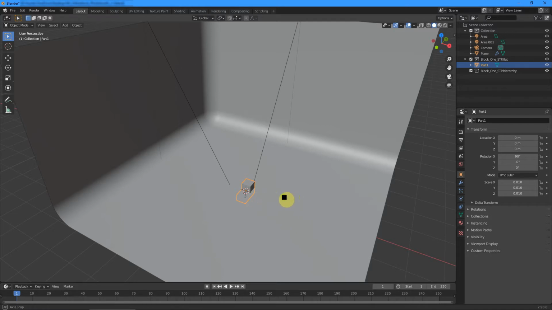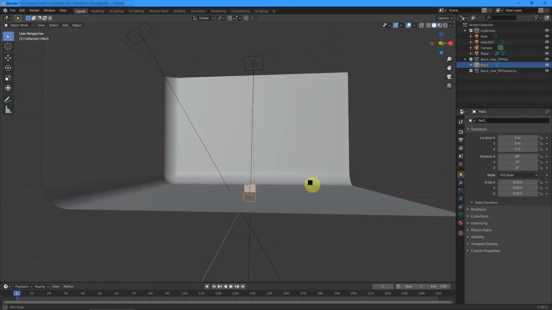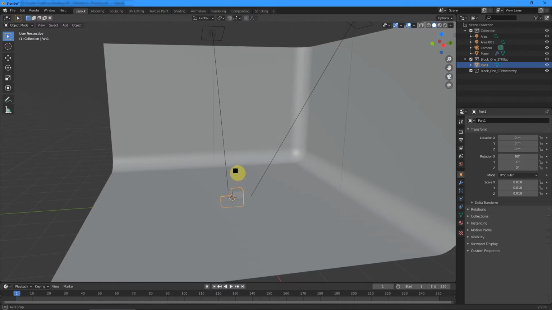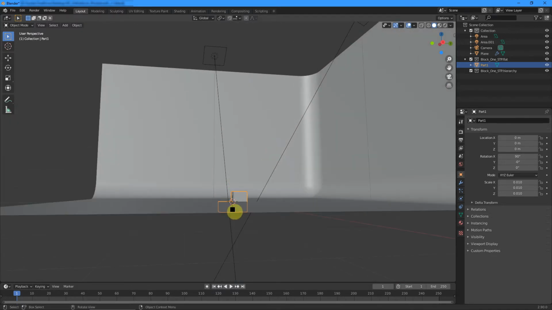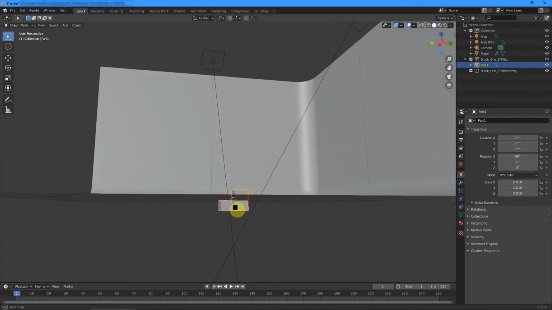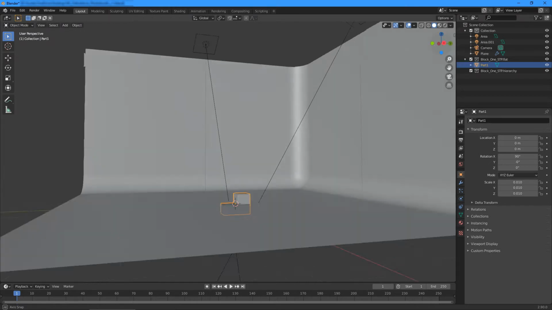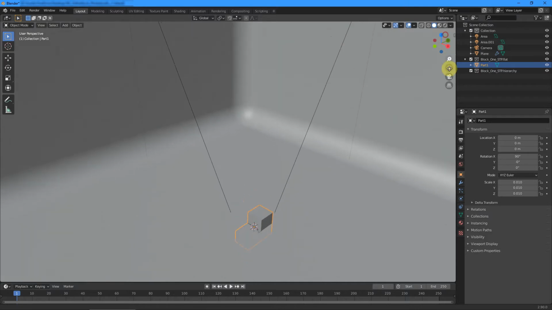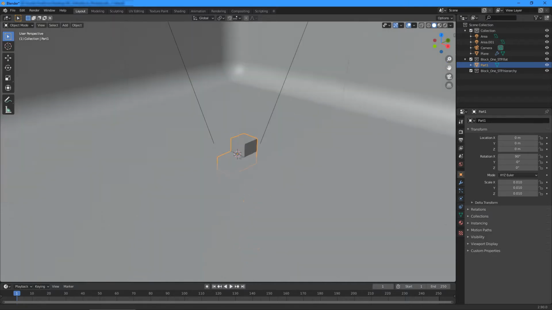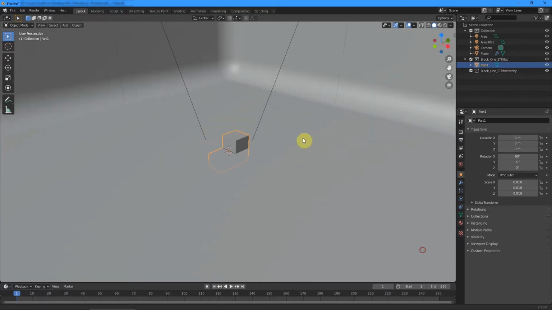Press and hold the wheel on your mouse button and you're able to orbit around to see your block, and you can see that it is sitting below the ground. By rolling the wheel on your mouse, you're able to zoom in and out. You can also use the controls up in the top right to orbit around or to zoom in and out. There's also a pan tool so that you can pan left and right and up and down.